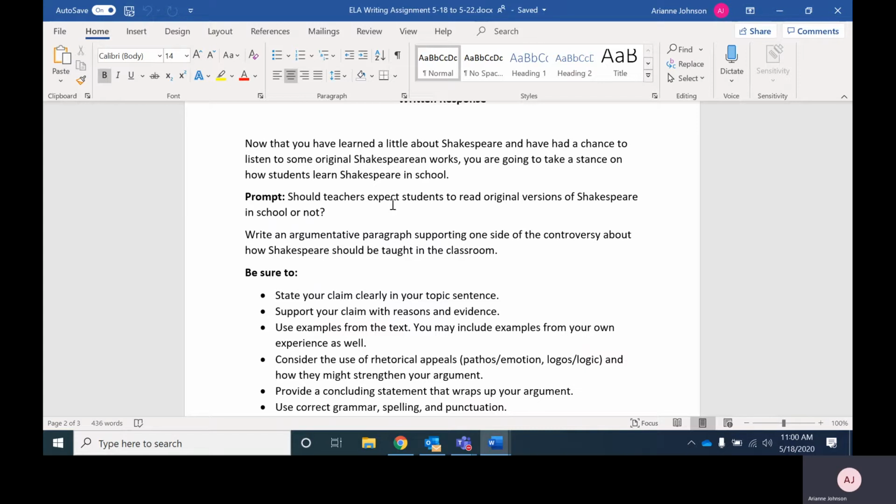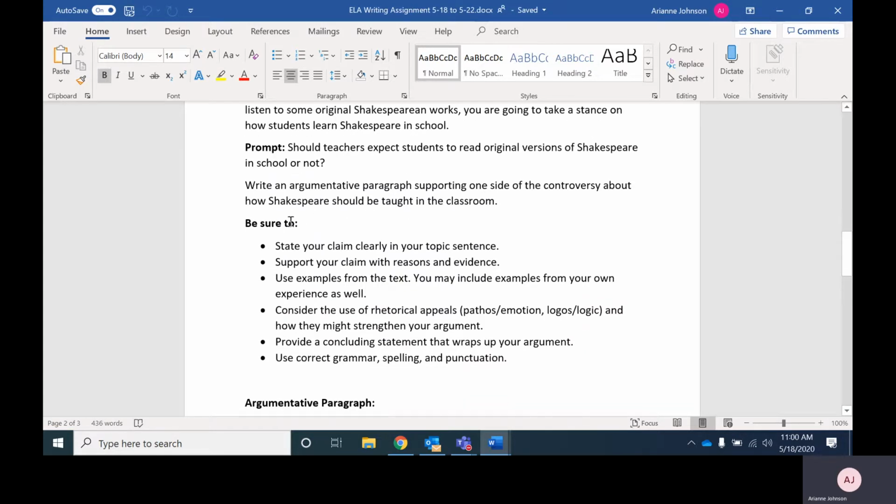and your job is to form an opinion. Do you think that students should read the original, sort of complicated, convoluted versions of Shakespeare? Or do you think it's okay for schools to be, quote unquote, dumbing down Shakespeare?